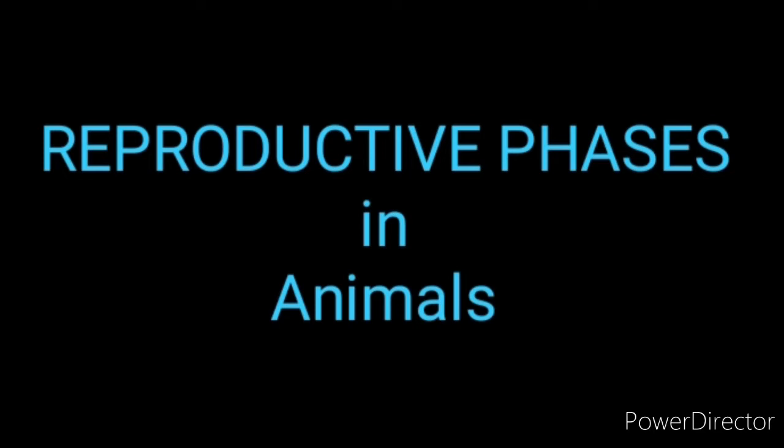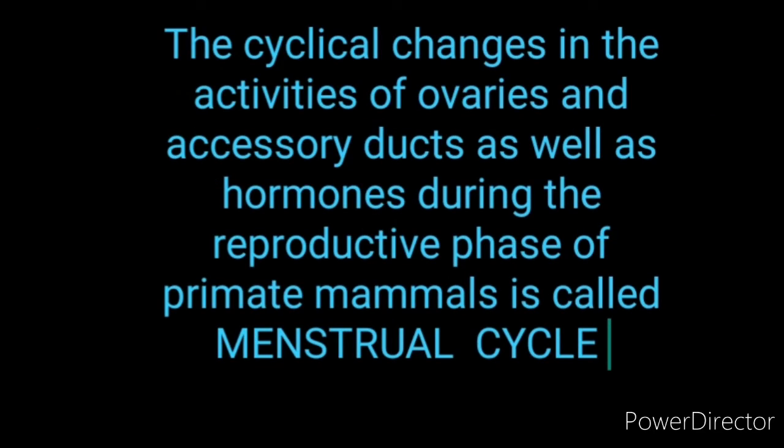First, we'll discuss the reproductive phase cycle, that is the menstrual cycle. What is the menstrual cycle? The cyclical changes in the activities of the ovaries and accessory ducts, as well as hormones, during the reproductive phase of primate mammals is called the menstrual cycle.